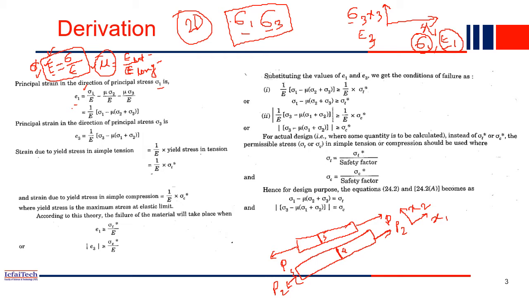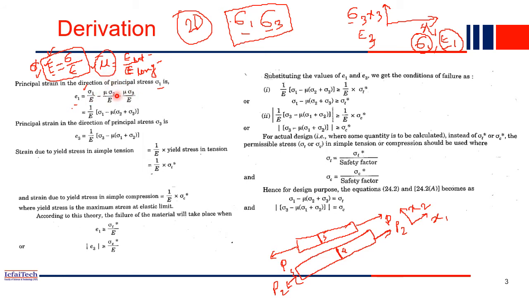If epsilon 1 is the strain in the x1 direction, right? Similarly, strain can be replaced by stress by E, the modulus of elasticity, right? So this is positive in the x1 direction, whereas in the x2 and x3 directions you have the negative. Now why did mu come?